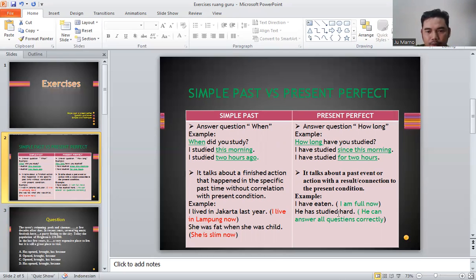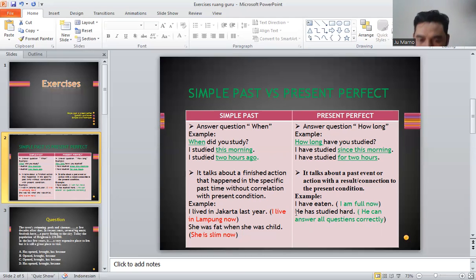I have eaten since this morning, for example. But there is a correlation. Now I am full. I'm not hungry anymore, or I don't want to eat anymore. So there is cause and effect because I have eaten, so right now I am full and I don't want to eat again, something like that.